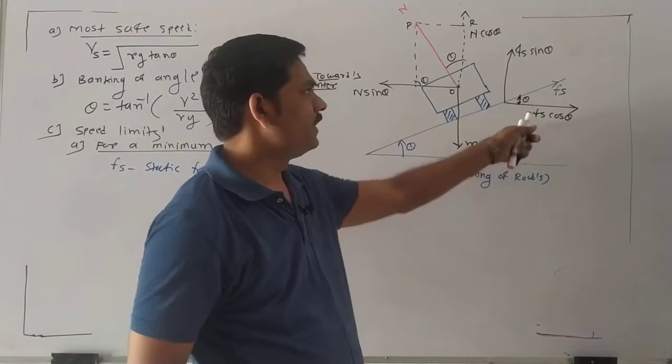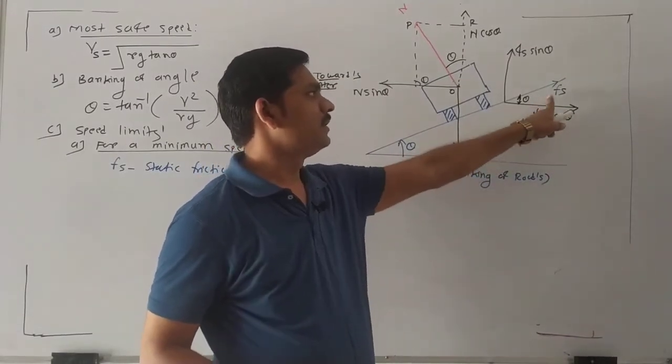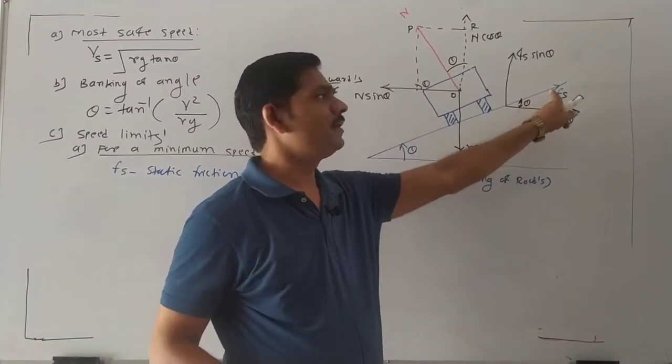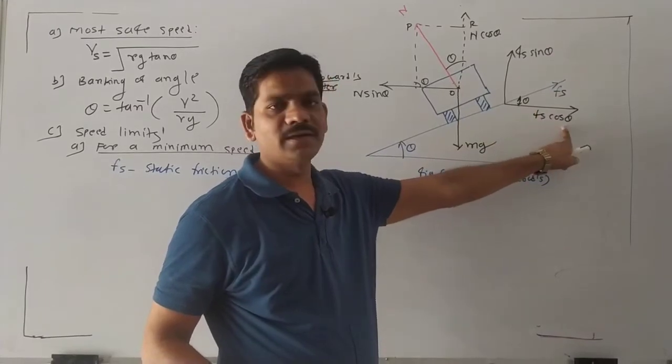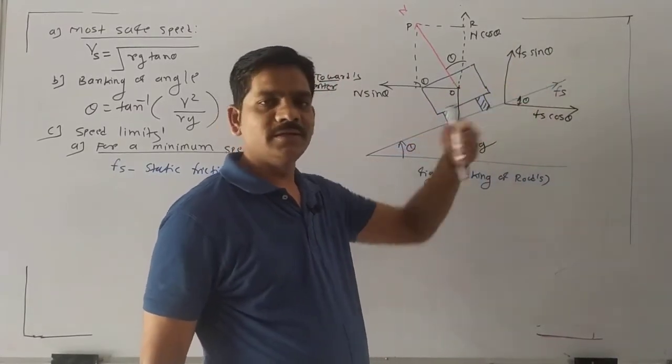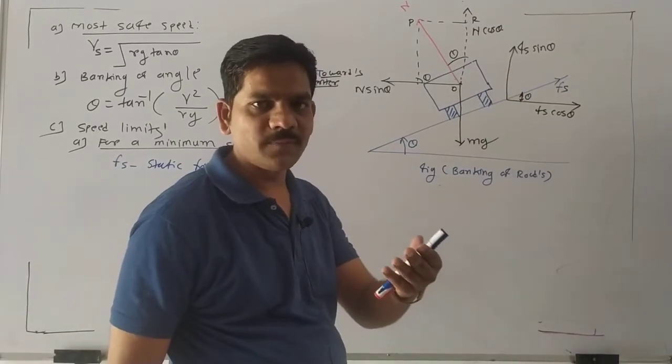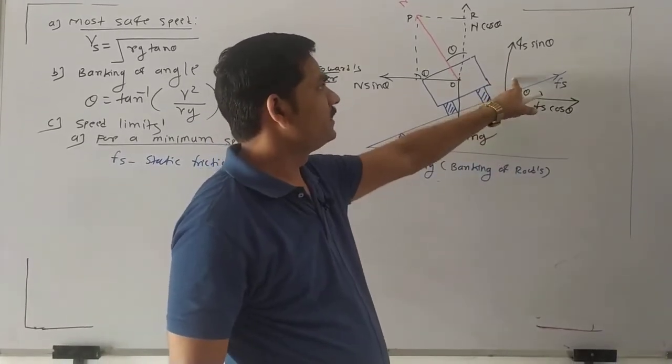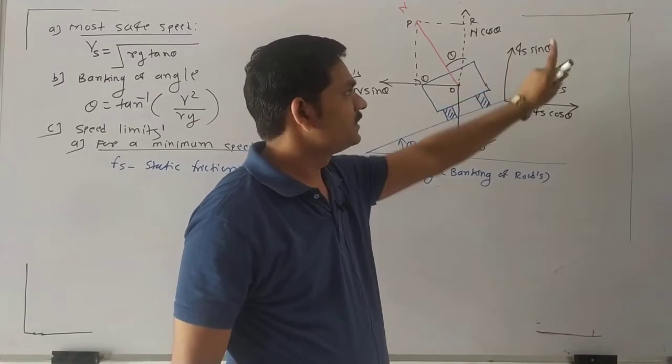By using the simple definitions, cos theta means adjacent side upon hypotenuse. We get the horizontal component Fs cos theta. For the vertical, we use the definition of sin theta, opposite side upon hypotenuse. So we get this vertical component Fs sin theta.